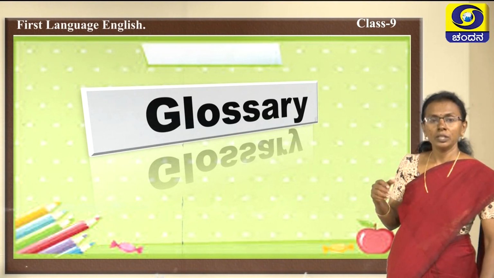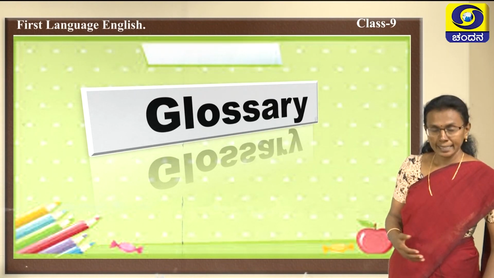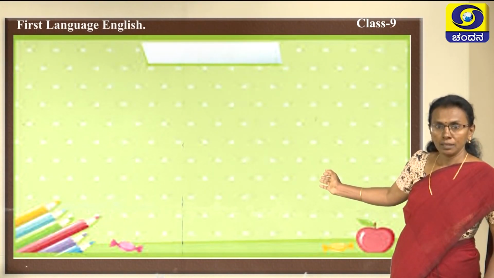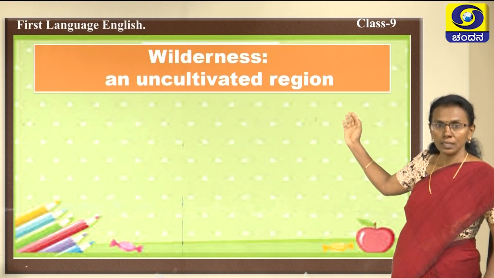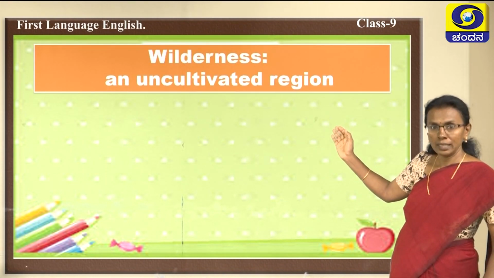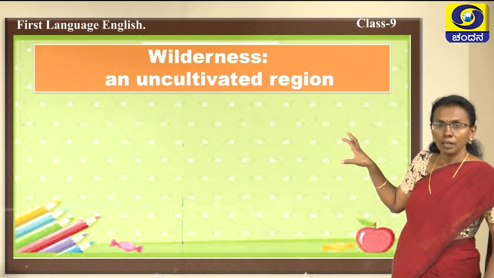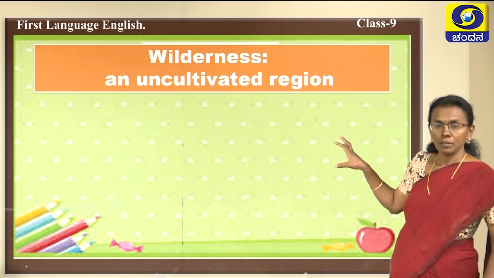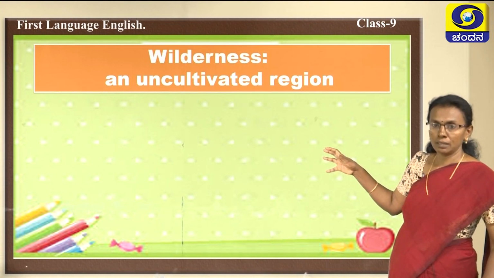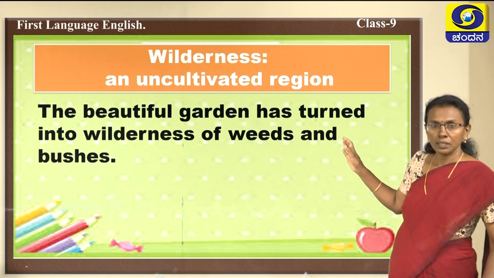The new words or new things which you need to understand in this poem. Yes, children. First word is wilderness. What's the meaning of wilderness? An uncultivated region. See, like it will be like a desert. See there the examples.